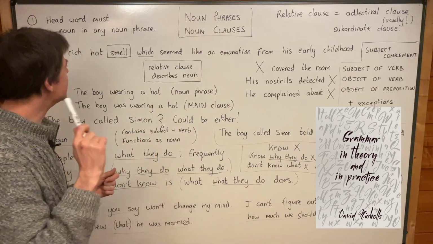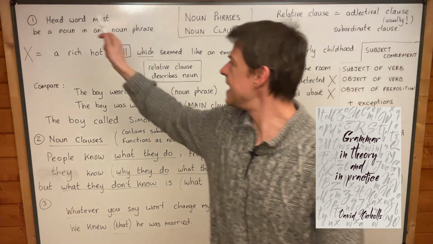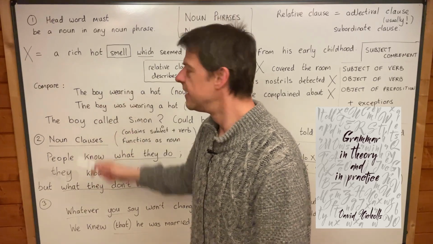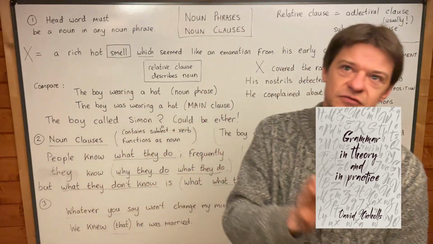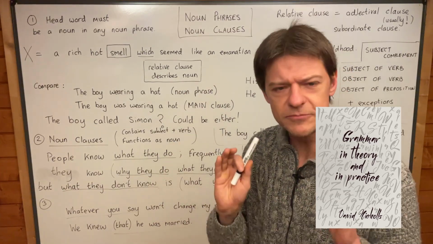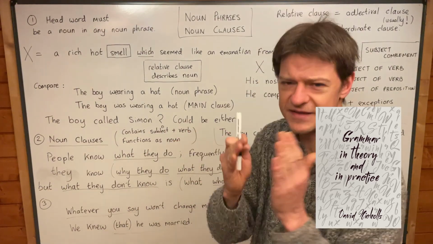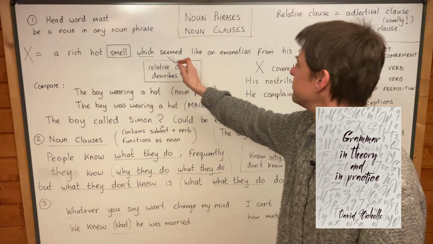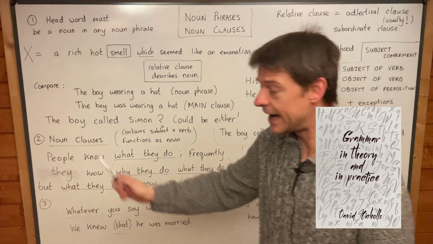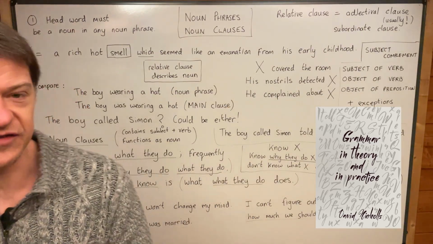But if I were going to give a definition of a noun phrase, I would say it's any group of words where the head word, the most important word, is a noun, okay? And so I'm going to take one of the appositives from the last class. I think we had, I can't remember what book it's from. I'm sure it's Orwell. But he says the smell, blah, blah, blah, the room, something, there's a main clause, and then a rich hot smell, which seemed like an emanation from his early childhood, okay? And this is actually a noun phrase. All of that long string of words is a noun phrase.